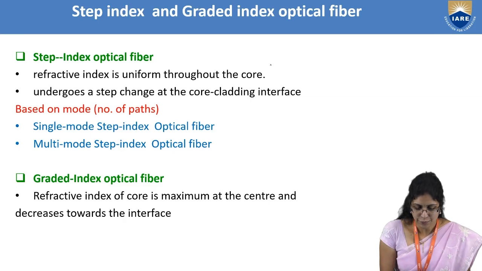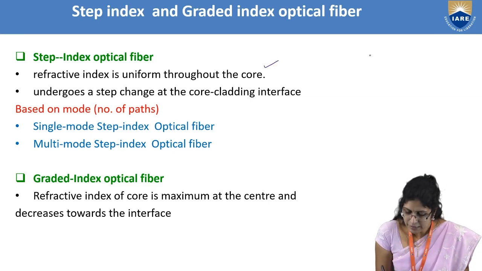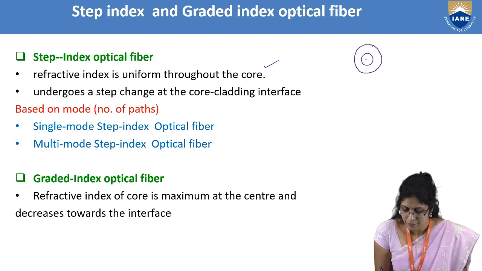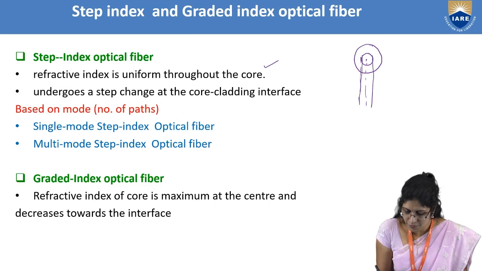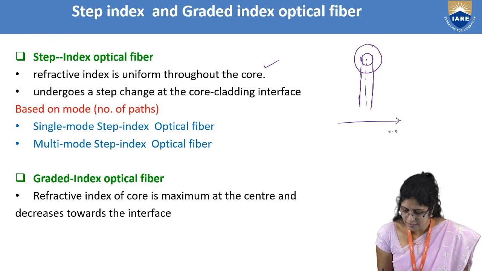So here the refractive index is uniform throughout the core. If I take a single mode fiber which has a very narrow core, this is the center, and if I take the lines just for my idea, when I move from the center towards the edge, the refractive index is uniform.